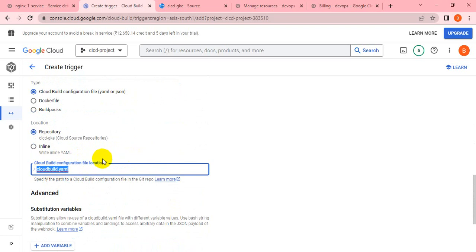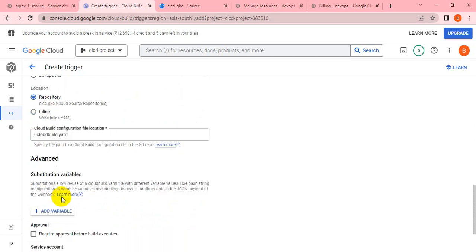My file is the cloud build YML file. By default it comes like that because by default it will check the cloud build YML file. If you have kept it in a different file, you have to change it, because according to that it will read the file and perform whatever steps we have mentioned inside the cloud build YML file, like cloning the repo, building the image or pushing the image.